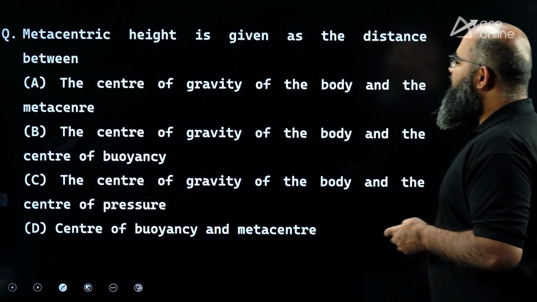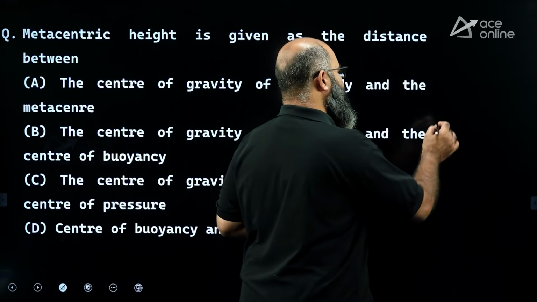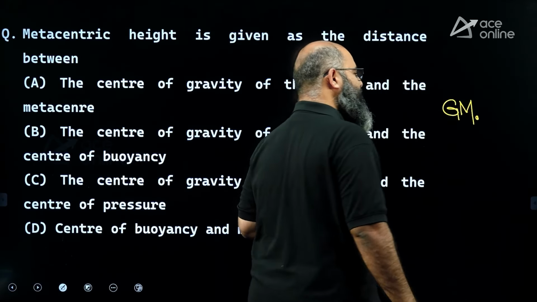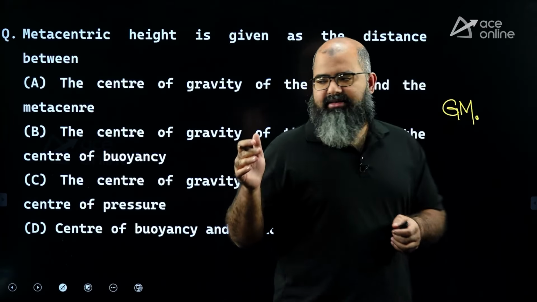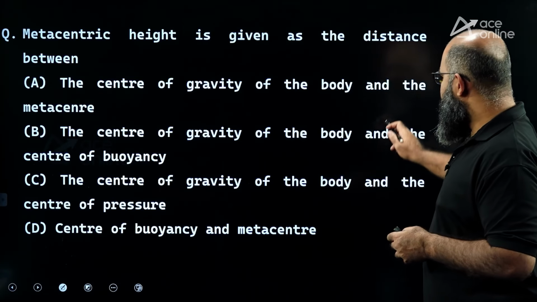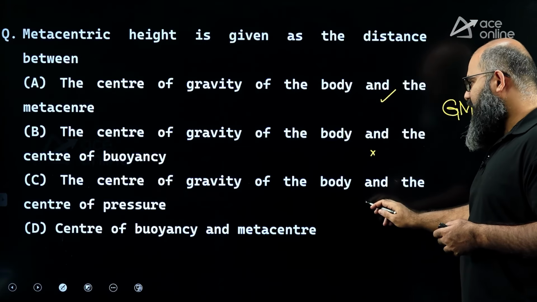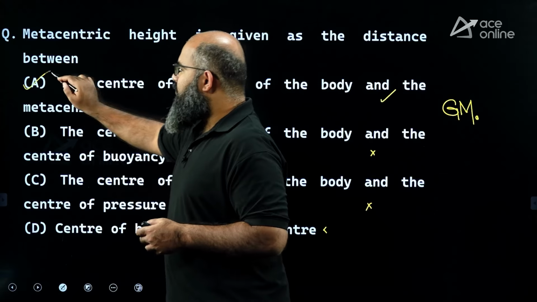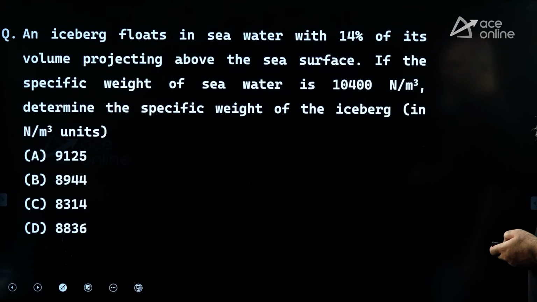Metacentric height is given as a distance between which two points? Metacentric height, remember, is equal to GM. It is a distance between the centroid of the body and the metacenter. Let us now see the center of gravity of the body and the metacenter. This is correct. Center of gravity and center of buoyancy, wrong. Center of gravity and center of pressure, wrong. Center of buoyancy and metacenter, wrong. The correct answer is option A, center of gravity of the body and the metacenter.